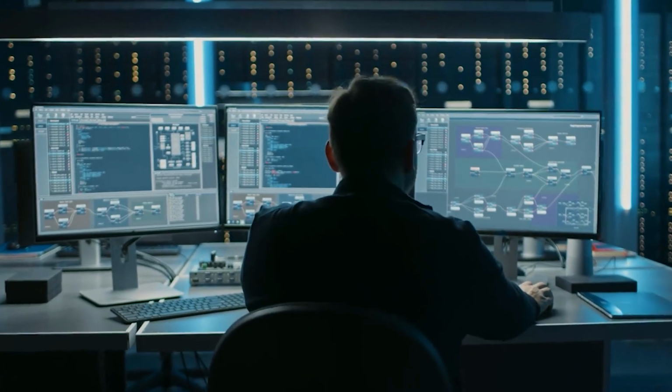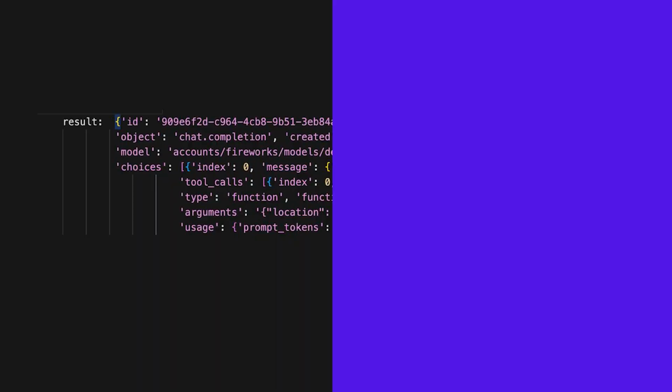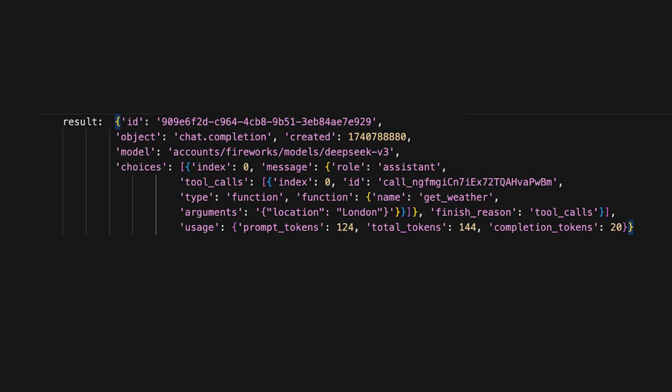But in our case, it should request the function. Let's parse this response in code to handle the function call. Here, we check if the model's message has a function call. If so, we extract the name and arguments. In our case, function name would be getWeather and arguments might be location as London.